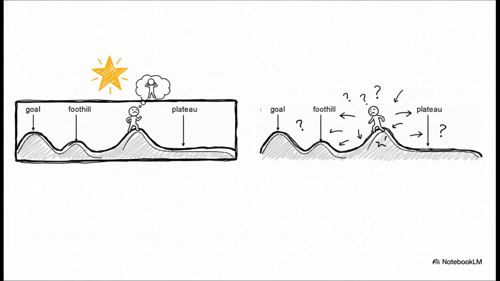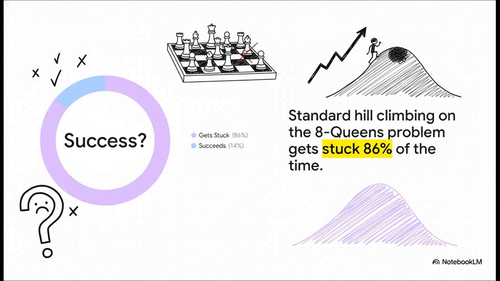This slide shows the two big ways our hiker gets lost. On the left, we've got a foothill, or what's technically called a local maximum. See, the algorithm climbs up this smaller peak, gets to the top, and thinks it's done. It has no idea the real goal, the global maximum, is right next door. And on the right, you see a plateau. This is a big flat area where there's no clear up direction to follow, so the algorithm just wanders around, totally lost.